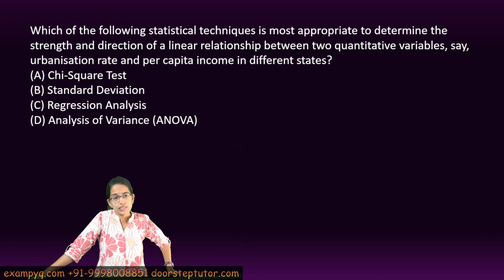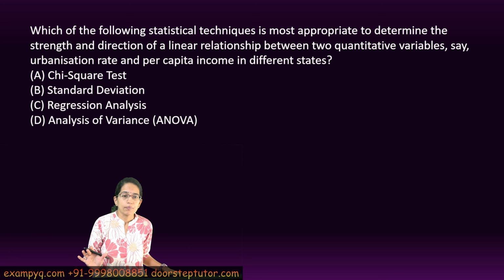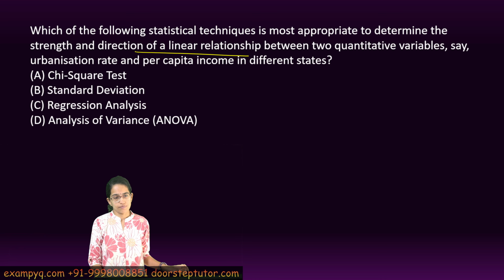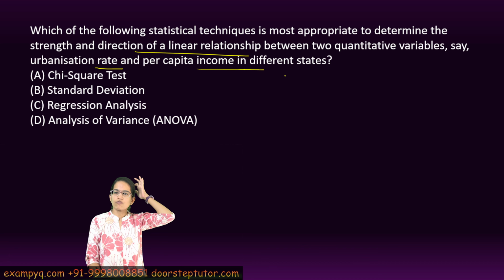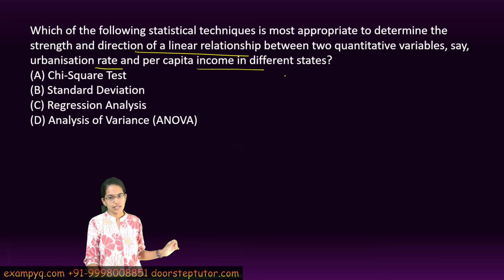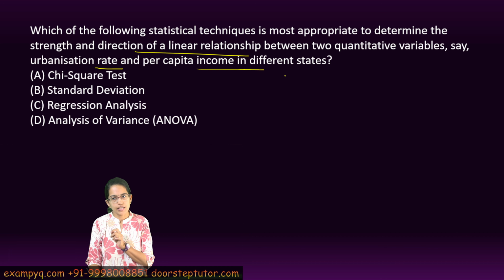The next question says, the technique which is appropriate to determine the strength and direction of a linear system between two variables like urbanization or per capita income. Now here we have two items, correlation and regression. But why are we talking about regression here?